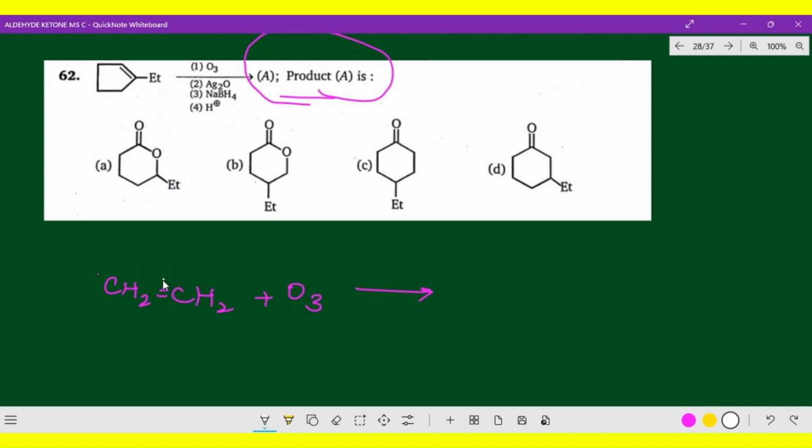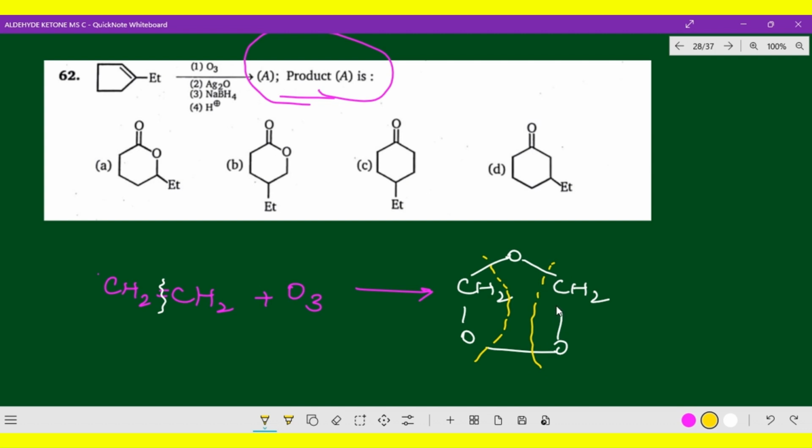In ozonolysis, the bond breaks over here. Both the bonds of CH2 break, and one oxygen atom is attached to each, like this. Then slowly the bond breaks, which again reacts with zinc dust as well as HCl. So what happened? Further it will not go to the carboxylic acid, to avoid that.